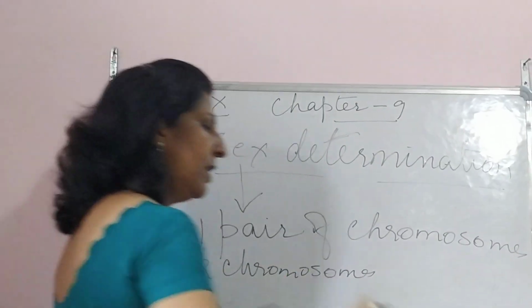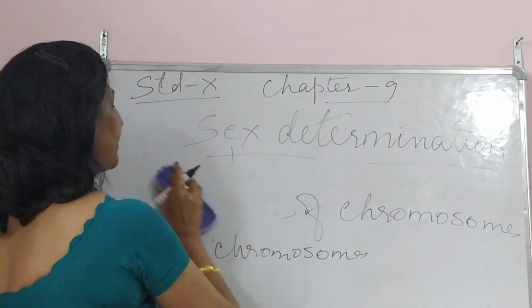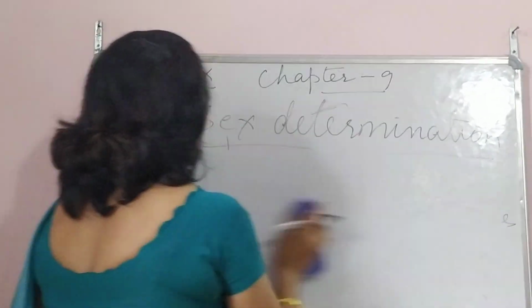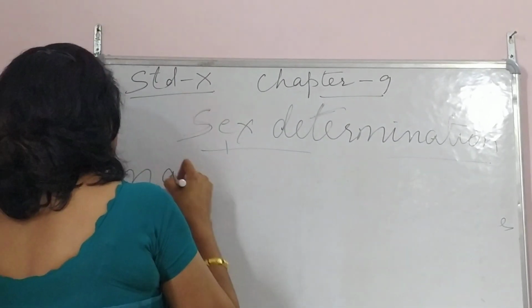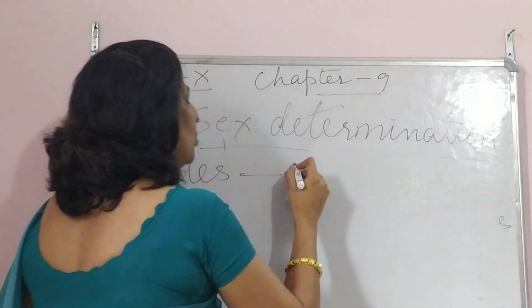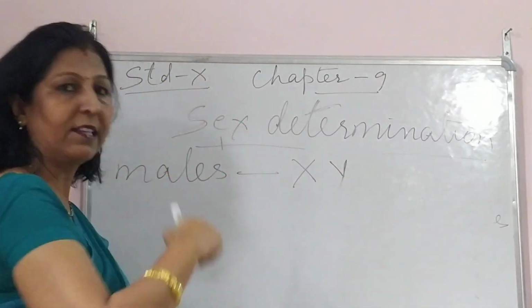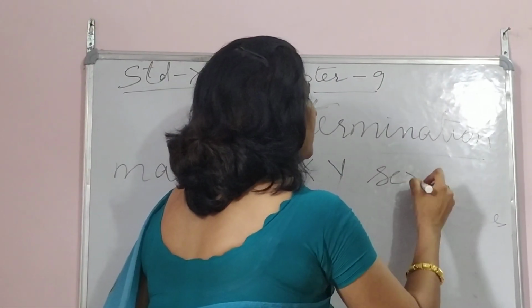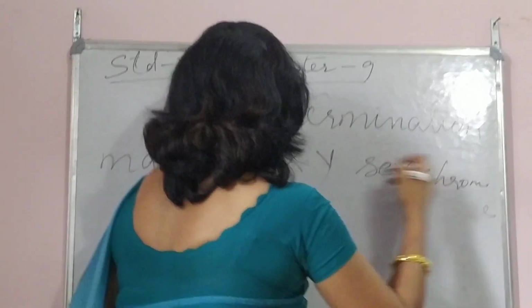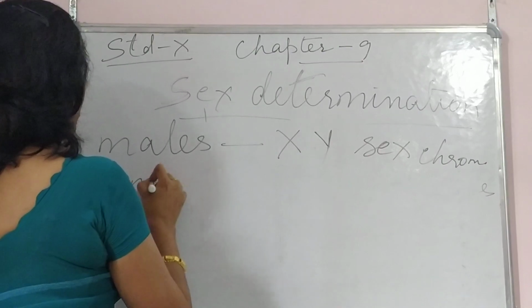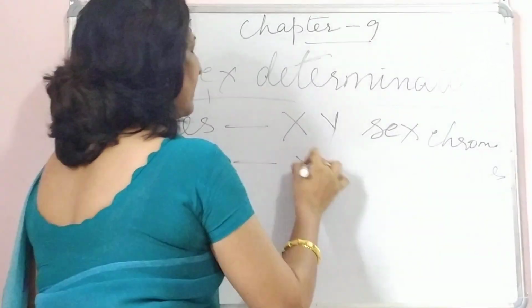Now let me come to this. For males, you have X and Y chromosomes as sex chromosomes. But females possess XX chromosomes.